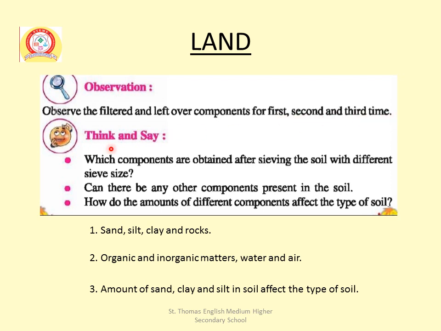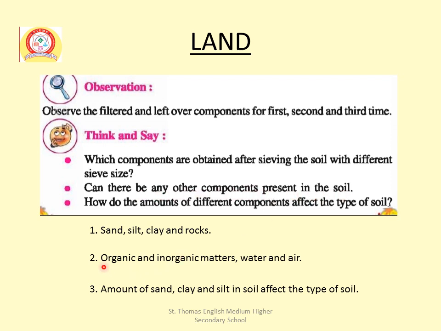Now some questions are here. Think and say which components are obtained from sieving the soil with different sieve sizes? Answer: sand, silt, clay and rocks. Second question, can there be any other components present in the soil?